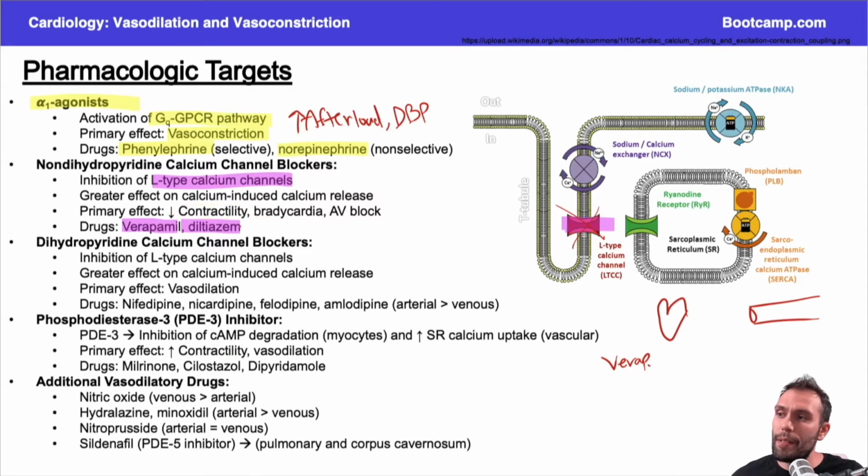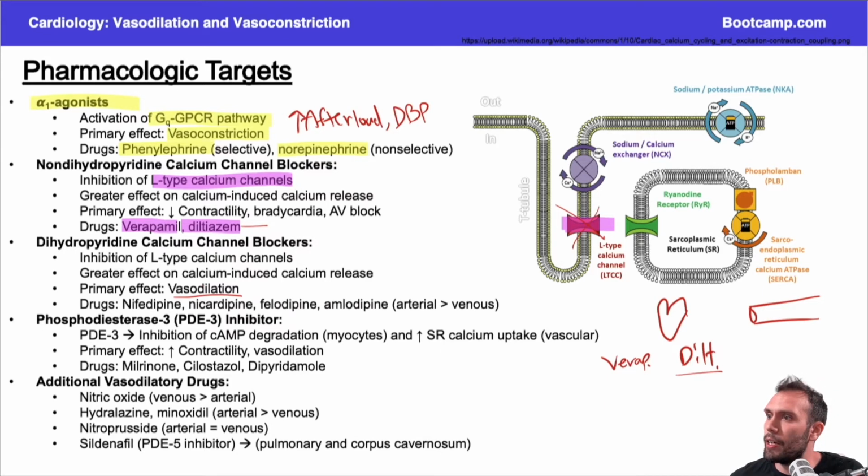Now, you might be saying, okay, what about diltiazem? Yeah, diltiazem can do that too. But diltiazem is more kind of in this range where it can actually affect the heart, but also have effects on the vascular smooth muscle. Now, it's still inhibiting the same channel. The pathway is very similar, but instead, that is going to cause vasodilation if we're affecting vascular smooth muscle. So with diltiazem, you'll get decreased contractility and some vasodilation.